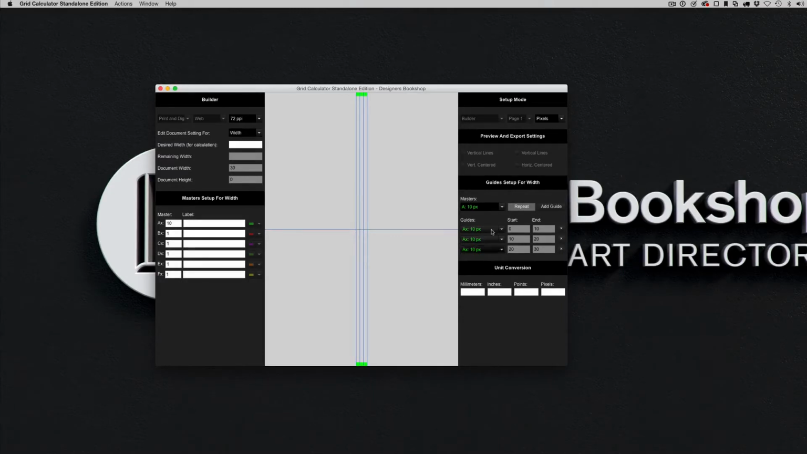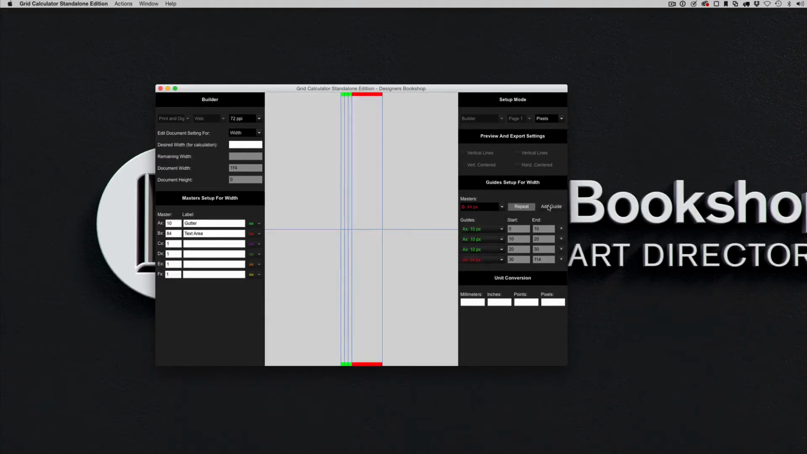Now, let's set up something else here. Let's say 84, and I'm going to give this one a text area for its label, and let's just call it master A for gutter. And I'm going to go ahead and select master B, add guide.